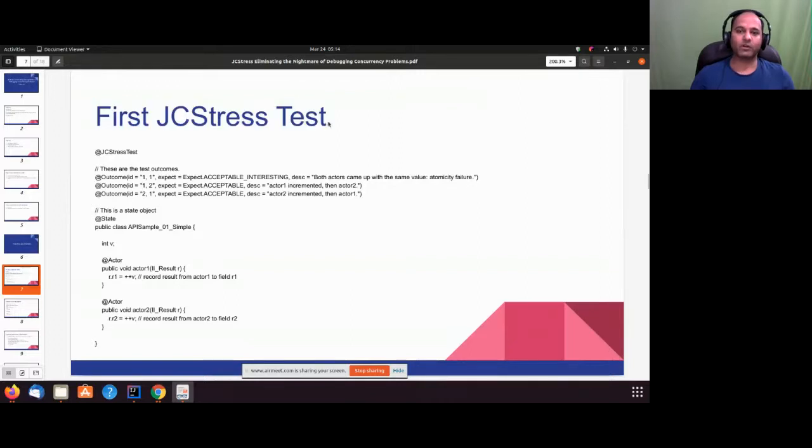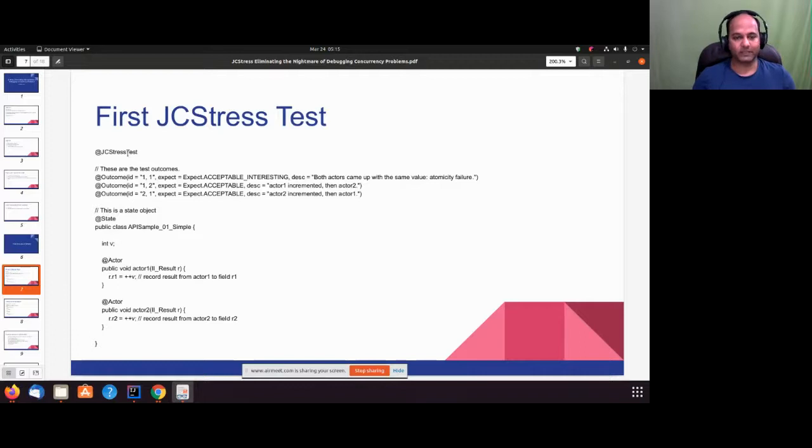We'll try to see how this sample test works. This is a very important part of the presentation, so important that I want to go through this test two times. First I'll talk about the different annotations. JC Stress works on the basis of annotations. I'll talk about what each annotation means, and then we'll talk about how it works. The first annotation is @JCStress. It means the class we see right now is going to be treated as a JC Stress test. We can run this test.